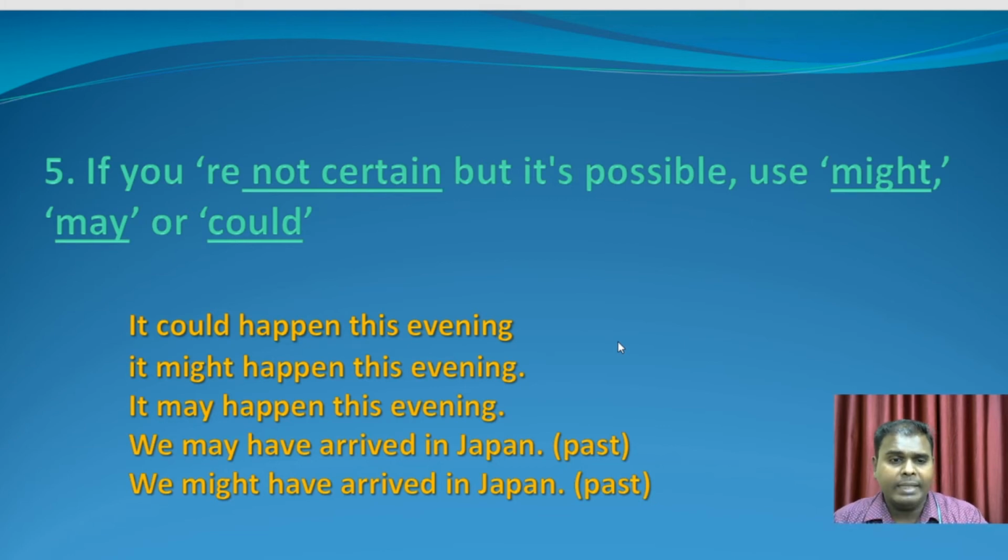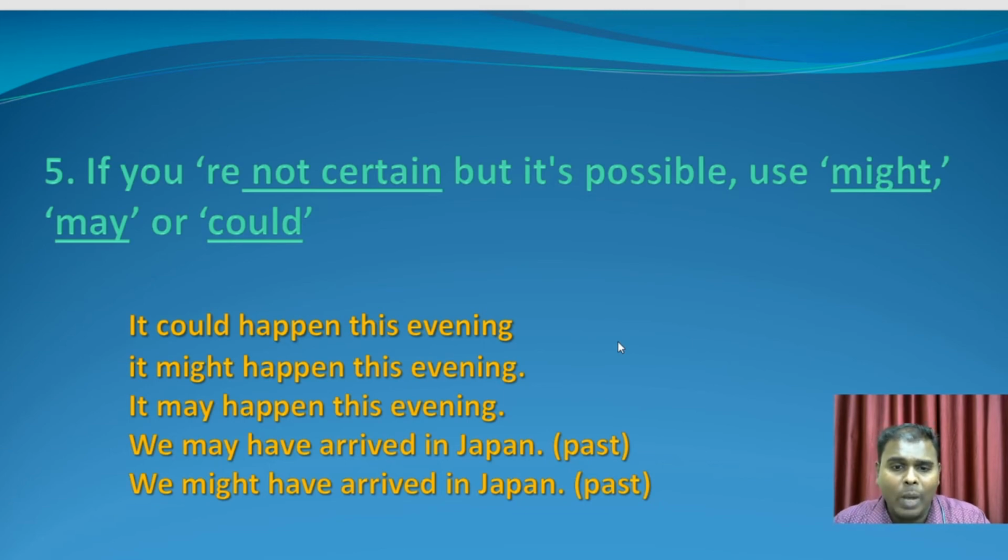If you check the second sentence, it might happen this evening. What do you mean by that? This is also the same as could. It might happen or it might not. And in the next sentence, it may happen, the same meaning for the third sentence also. Some people think that might and may have the same meaning, that both modal auxiliaries mean the same. But may is a little more possible when compared to might. Might is less likely to happen.